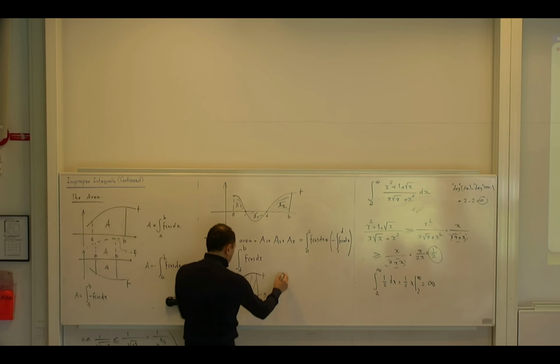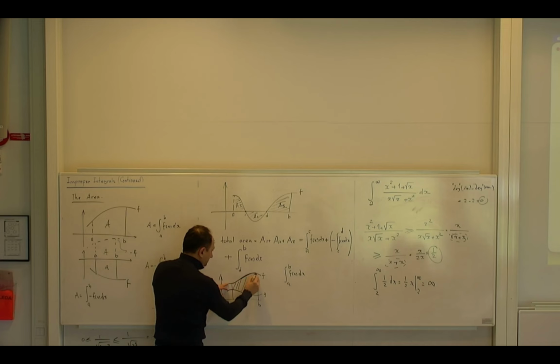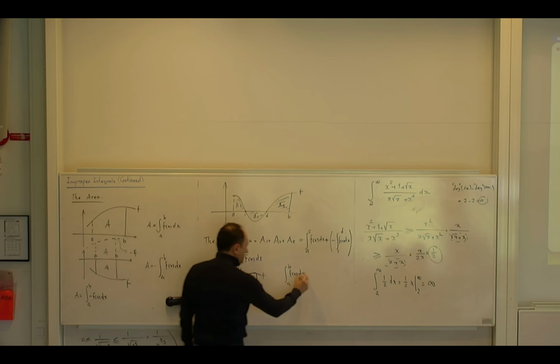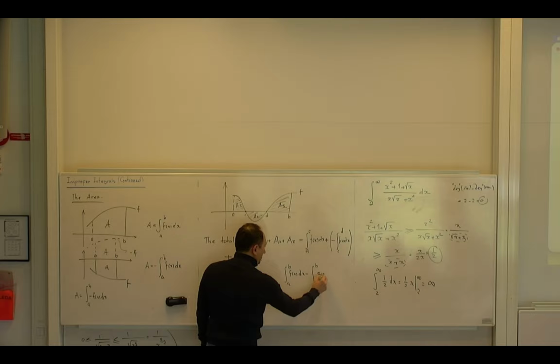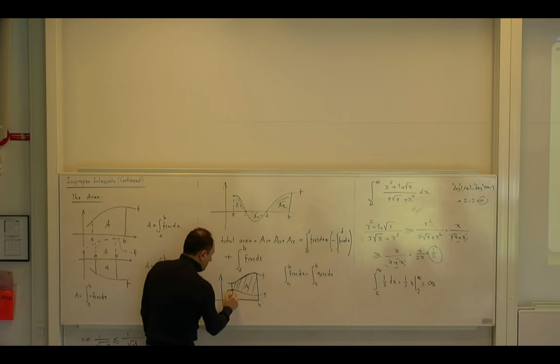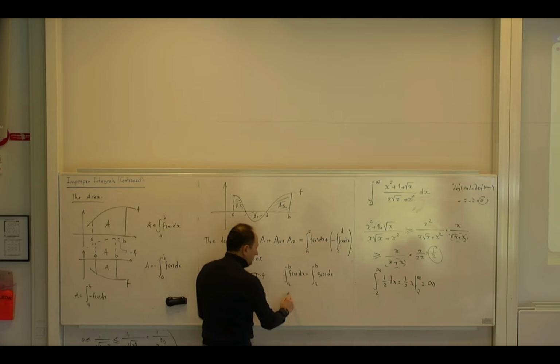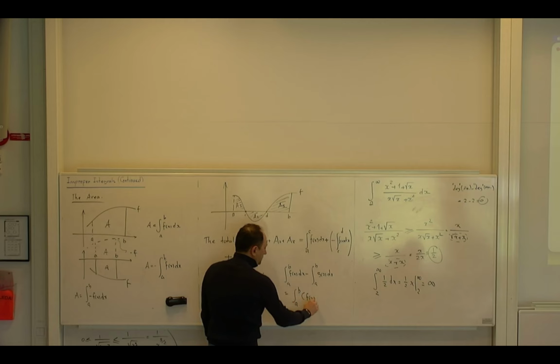You can see that the area that I want is the integral of f of x dx from a to b, which will be this area. Do you agree? Minus the integral from a to b of g of x dx, which will be this area. Okay, if I want to have my area, I have to subtract these two, so that becomes exactly the area that I want. This is correct, but because you know that I can combine them into one integral, that's also acceptable if you want to use this directly.